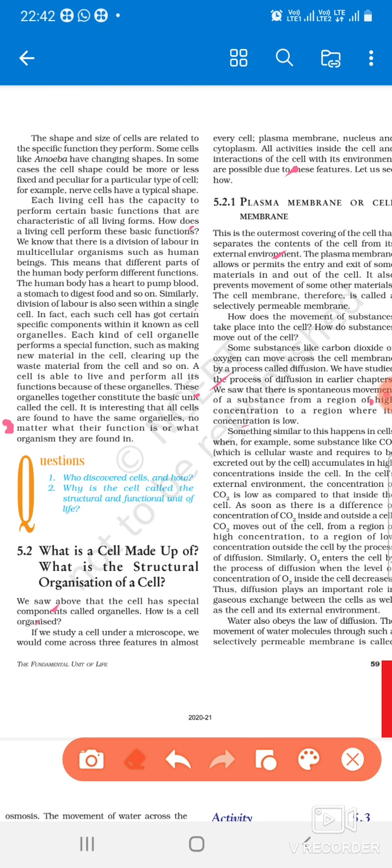What is plasma membrane, what is another name of plasma membrane, who discovered this? There are so many questions in this. Okay, I think you have understood all about this. Okay, and you have to note down these important points, and the rest of this we will discuss in the next lecture.